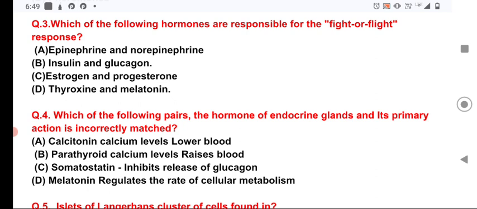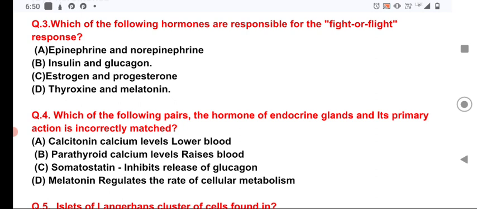Melatonin regulates not the rate of cellular metabolism but the sleep and wake-up rhythm of our body. So it is incorrectly matched.